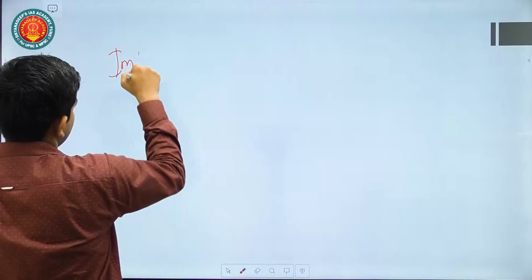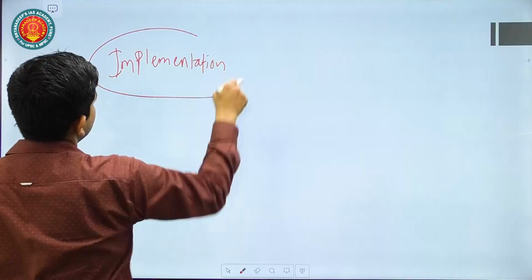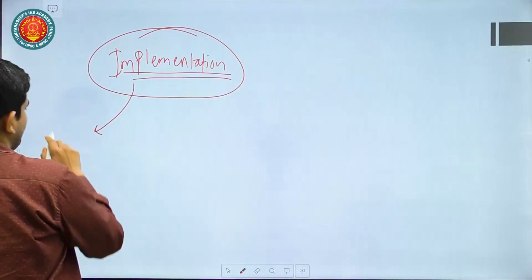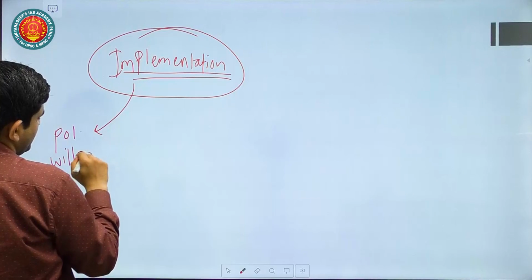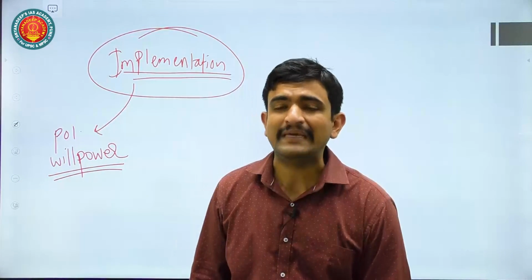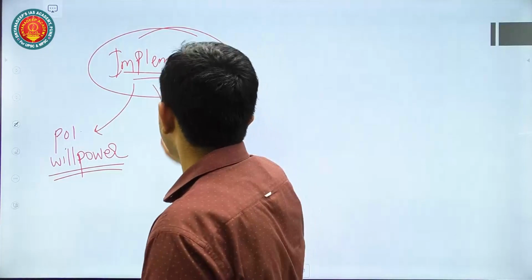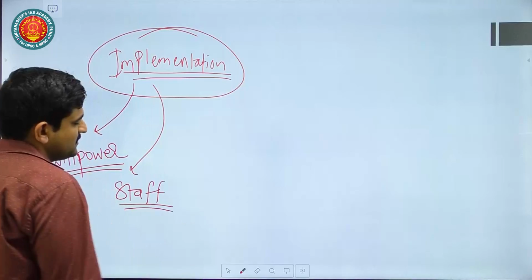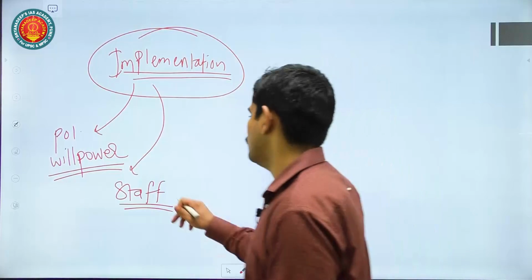So, what are the problems at the implementation level? You can be multidimensional. One thing is that in the implementation of law, many times there is a lack of political willpower. For example, if there is a law on illegal construction, people will not favor the demolition of illegal buildings that are built even after the enactment of the law. Why? Because there is a lack of political willpower. Then in law implementation, the second issue is with respect to government staffing. There is very little staff in the government sector to fulfill the demands of around 140 crore people.